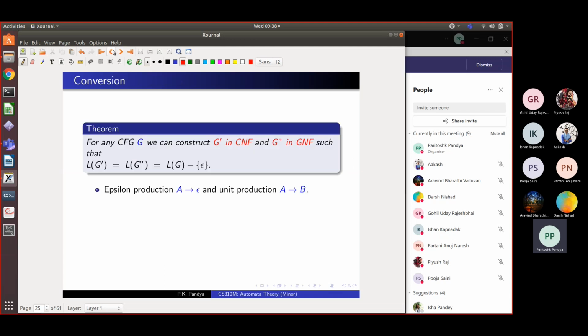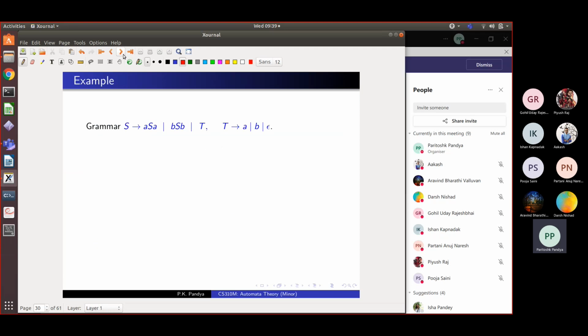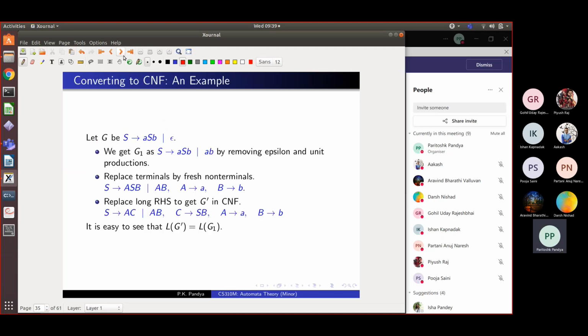Now the theorem that we had was that for any context-free grammar G, we can transform it to a grammar G prime in Chomsky normal form and a grammar G double prime in Greibach normal form, such that the language of G prime and G double prime is the same as the language of G except for the string epsilon. Okay, and we did the conversion to Chomsky normal form. Here was the conversion to Chomsky normal form, right? This is what we did last time.